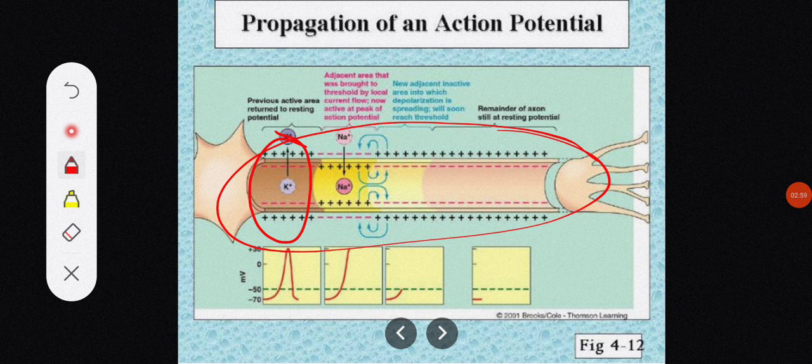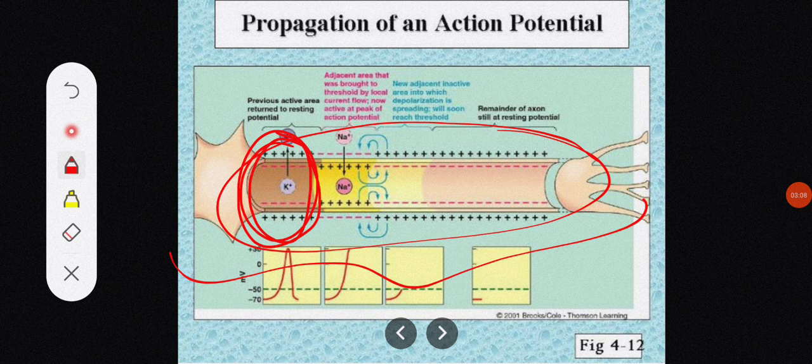Now because of the action potential, ionic current will flow, since this segment of the nerve cell is actually going through the depolarization process, and because of depolarization, ionic currents are flowing. Because of this depolarization, it will reach the action potential.